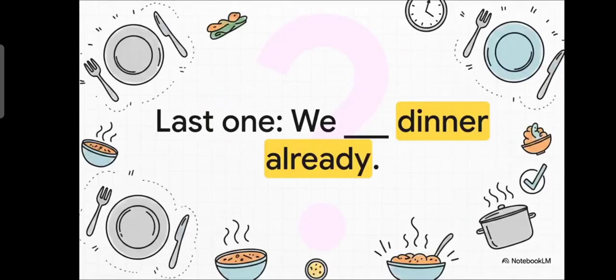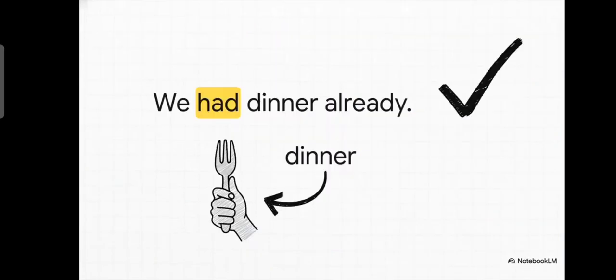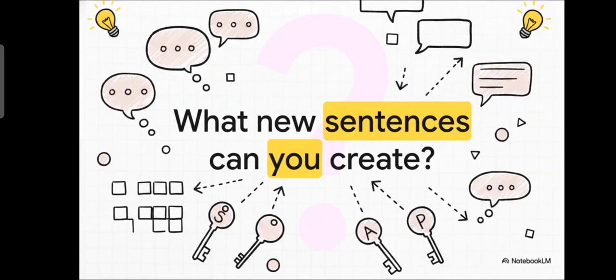All right, last one. Let's go for a perfect score here. We blank dinner already. What do you think fits for this one? You got it. The answer is had. In this case, when we say have dinner, we're talking about possessing or having that experience. So in the past, we had dinner. Fantastic work.